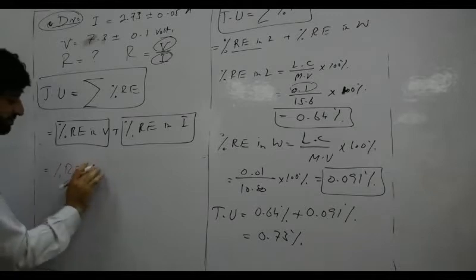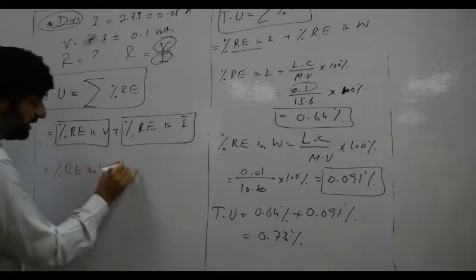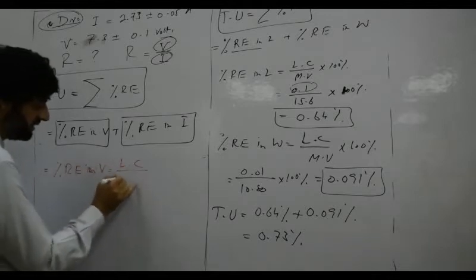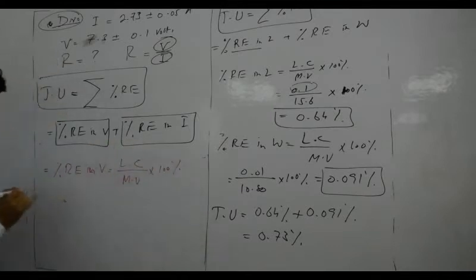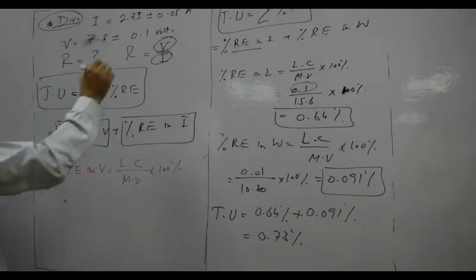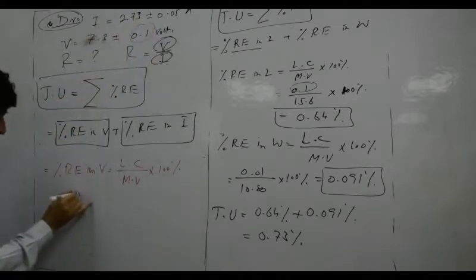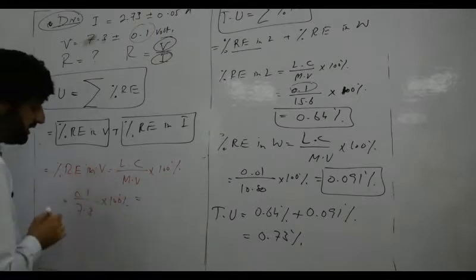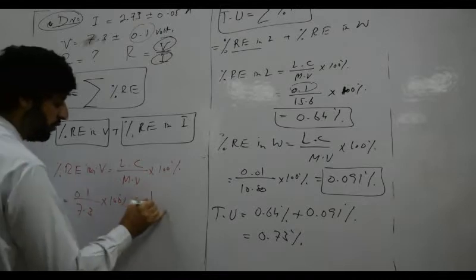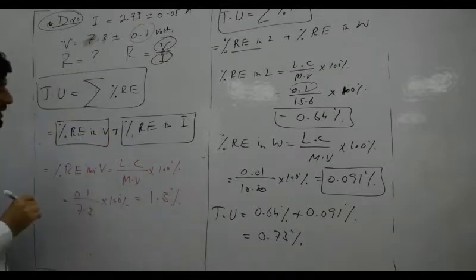What is the formula? Least count by measured value multiplied by 100%. The least count of voltage is 0.1, and the measured value is 7.3, multiplied by 100%. So we will get 1.3%. That is the percentage error in voltage.